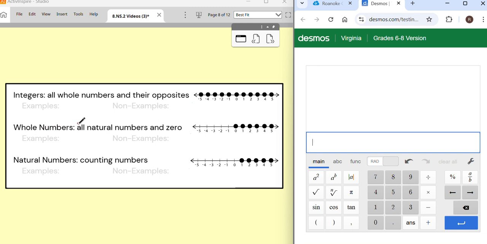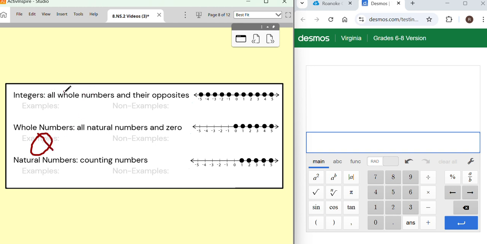So whole numbers are 0 plus every natural number. When they ask where the most specific place for 0 is, whole is where it goes. WHO for 0, LE. Non-examples of this would be any of your negative numbers or decimal numbers, because natural also fits into whole, but it's not the most specific for natural. It is the most specific for 0.